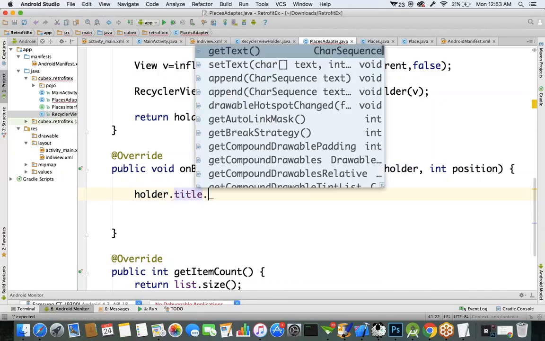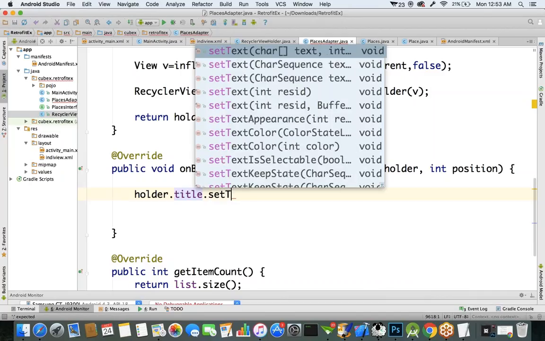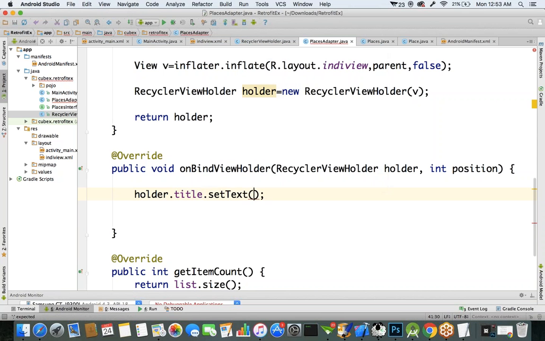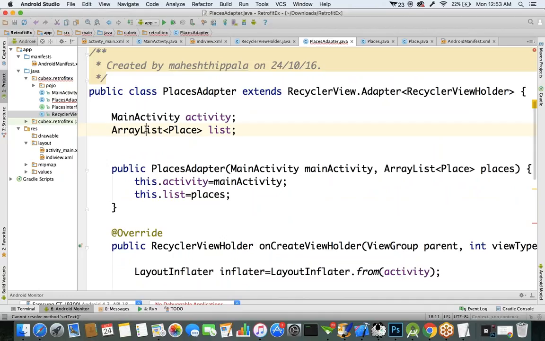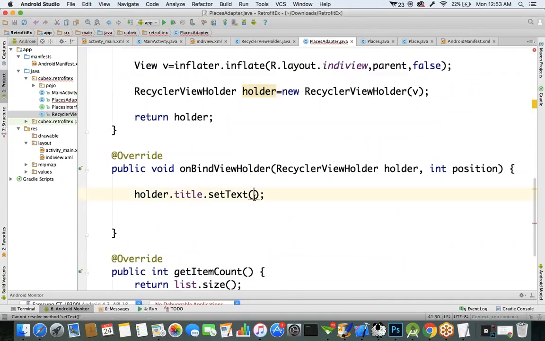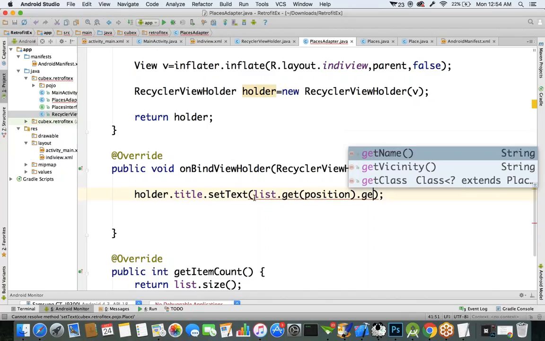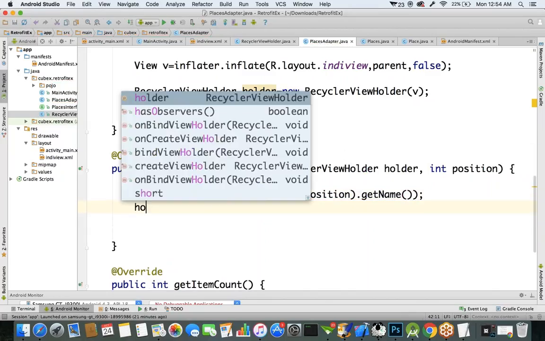One is title. For this title component, I want to set the title which we got from the Google Places. Set text. We got the information in an array list. So first, we have to get the individual place object using list.get(position). This place object contains a method called getTitle or getName, so that you'll get the place name.